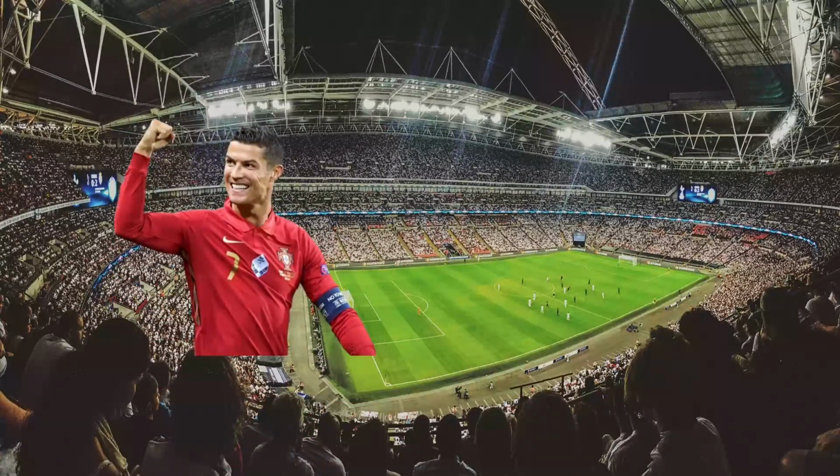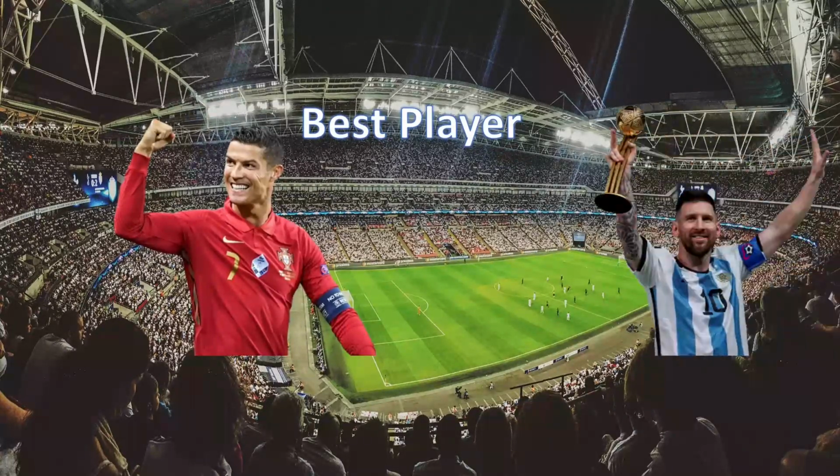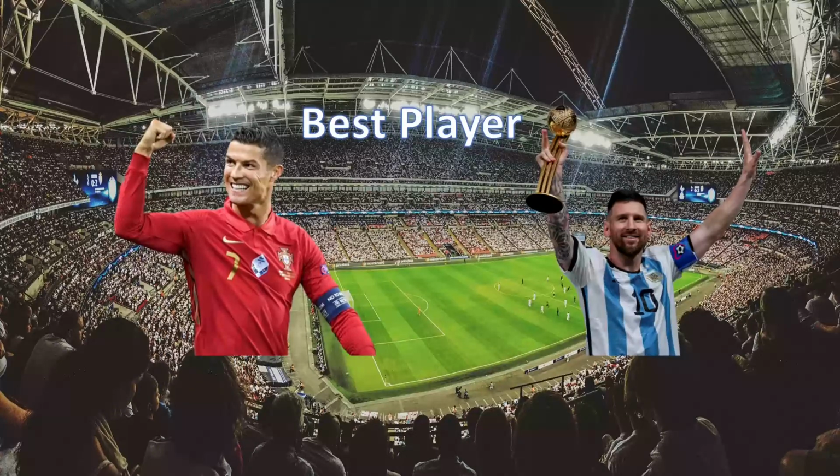We have Ronaldo, who is the best player ever. This is the statement given by me, and my friend Praveen argues with me that Messi is always the best player. So we have two statements here: that Ronaldo is the best player and Messi is the best player. We have two different arguments which are controversial to both.